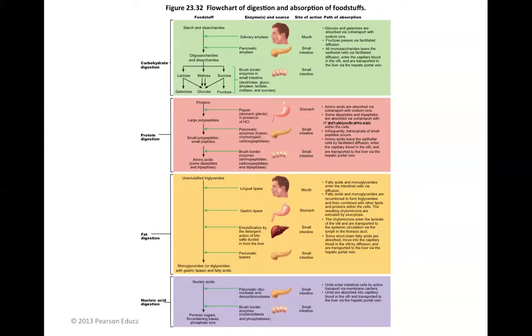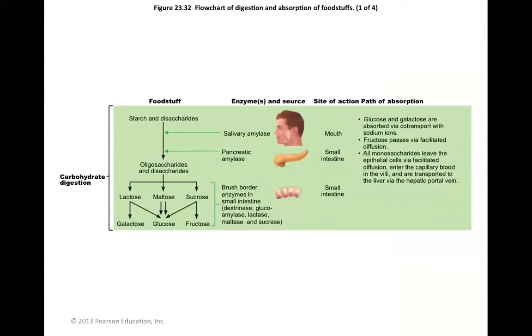In this lecture, we're going to talk about the digestion of carbohydrates and proteins. So we start off with carbohydrates. They must be broken into their monomeric parts, and the only monomers that our body actually recognizes are galactose, glucose, and fructose. You notice that OSE at the end indicates that it is a sugar or a carbohydrate.